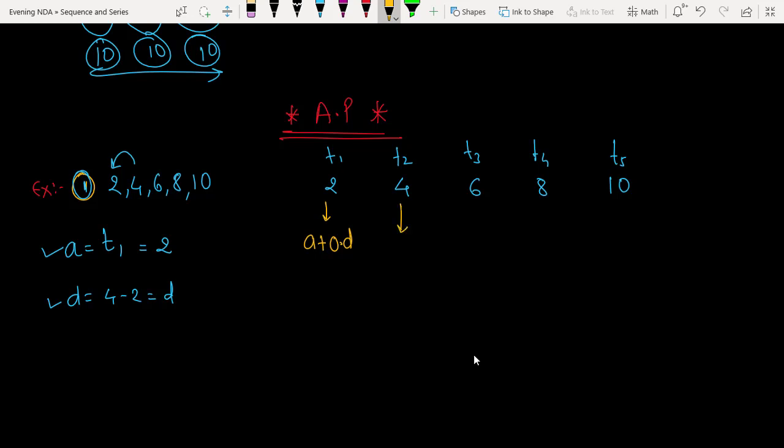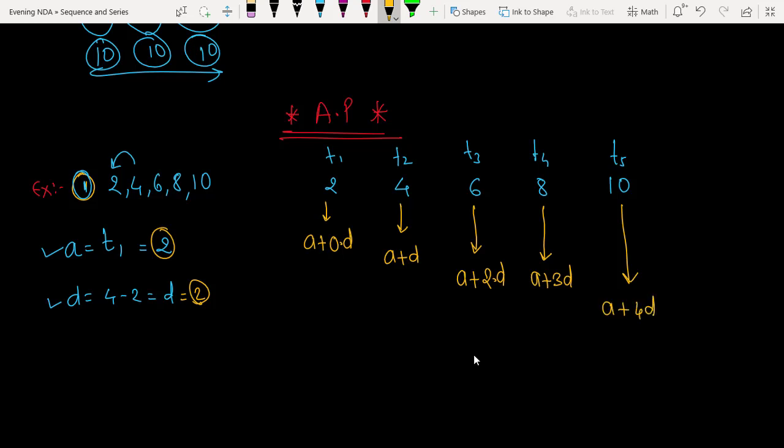This 4 can be written as A plus D. Is this okay? D is nothing but 2, and A is 2. So 2 plus 2 is 4. This 6 can be written as A plus 2 into D. A is 2, 2 into D is nothing but 4. So 4 plus 2 is 6. This can be written as A plus 3D. And similarly, this can be written as A plus 4D. Is this okay? Yes, sir. 4D means the value of D is 2, so 4 times 2 is 8, plus 2 is 10. So I get 10.